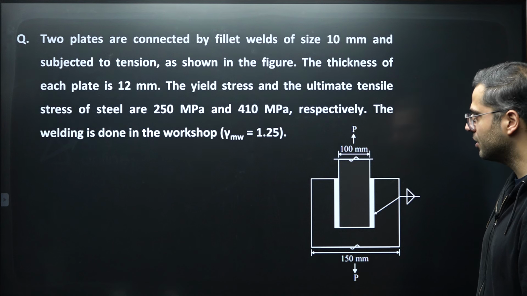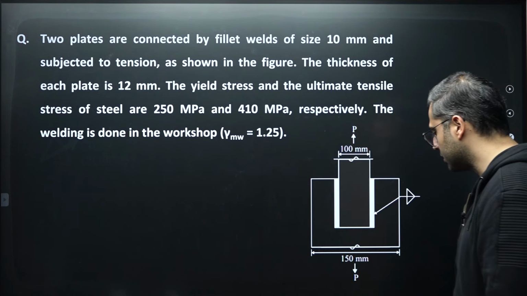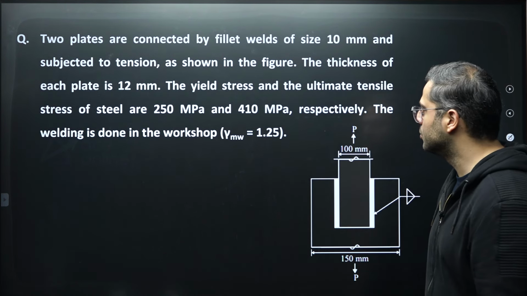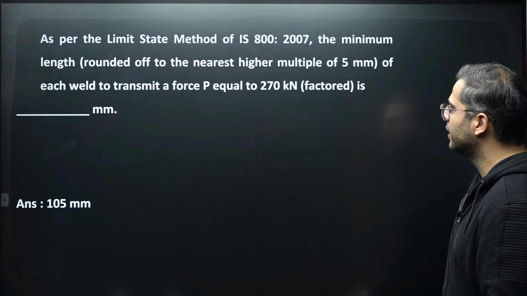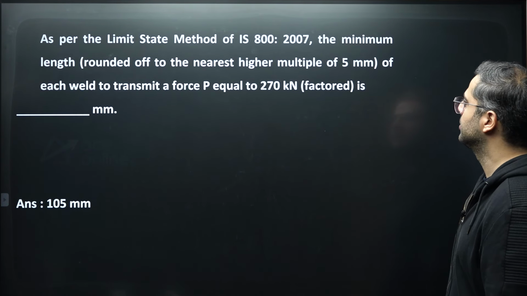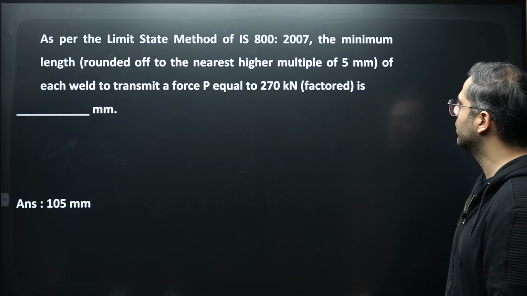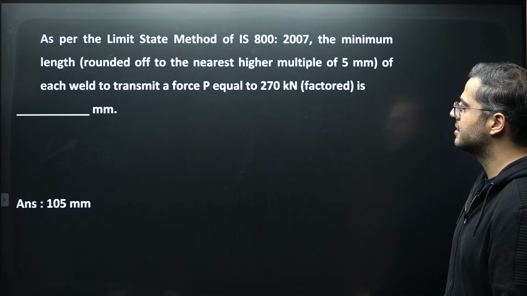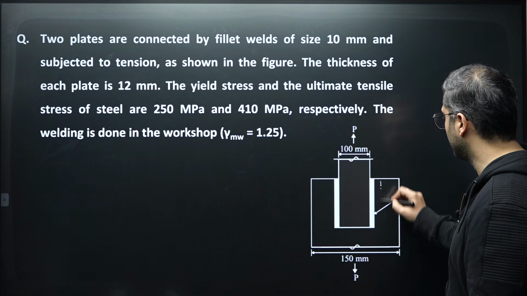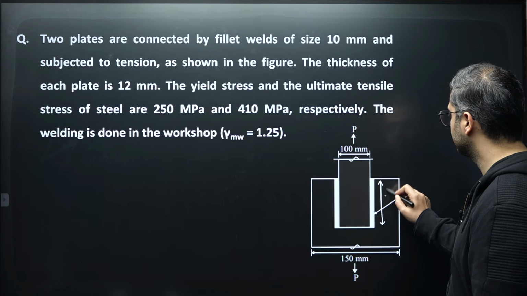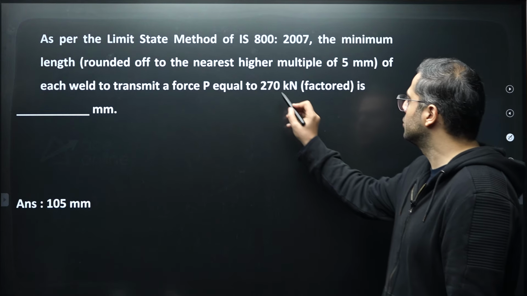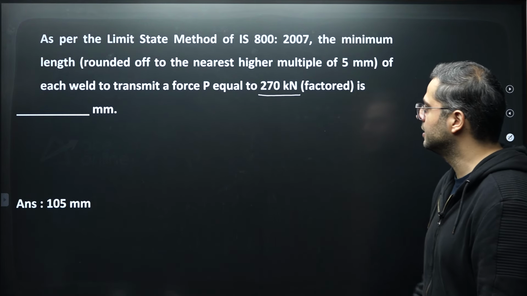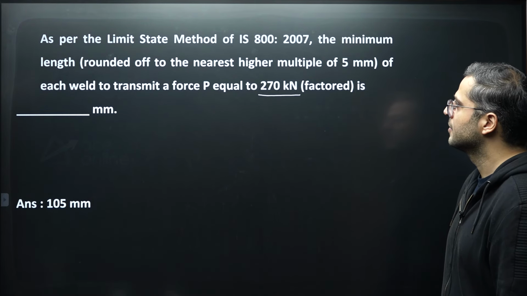The yield stress is given as 250 MPa, and also they have given us the Fu value 410, and this is your connection. And over here you are supposed to find out the minimum length of the overlap on each side of the weld. So you are supposed to find out this value of L over here, so that it is able to transfer 270 kilonewton, which is a factored value of load.